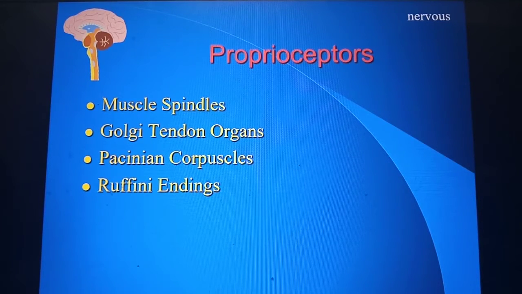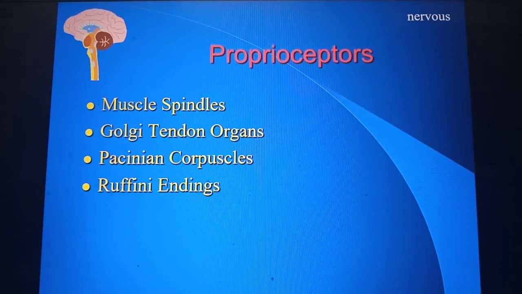Proprioceptors are sensory receptors that tell which position each part of the body is in. The proprioceptors in the muscles are the muscle spindles, and they tell in what position the muscle is, whether it is in a contracted state or in a relaxed state.